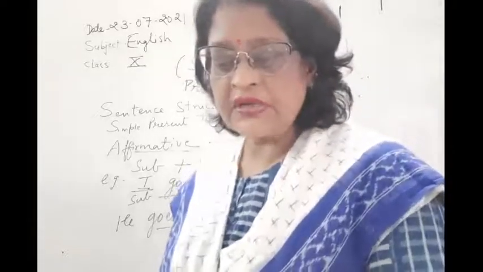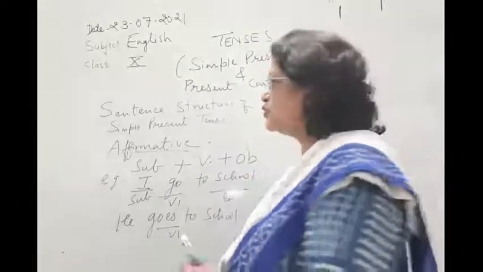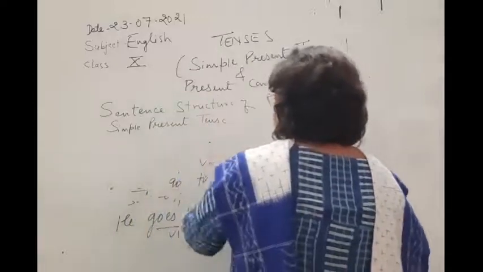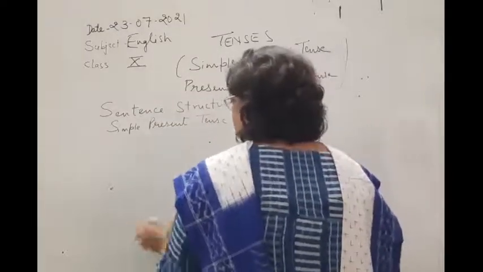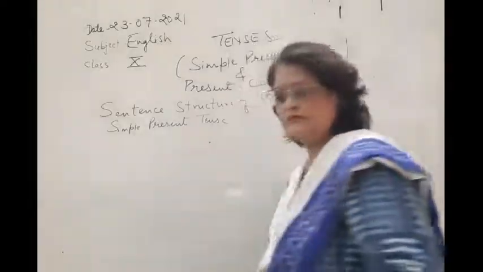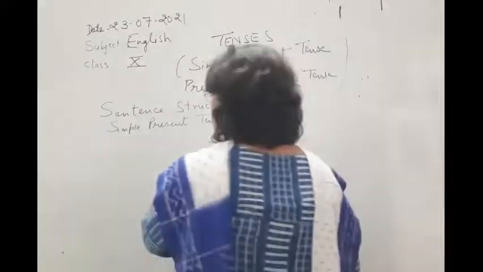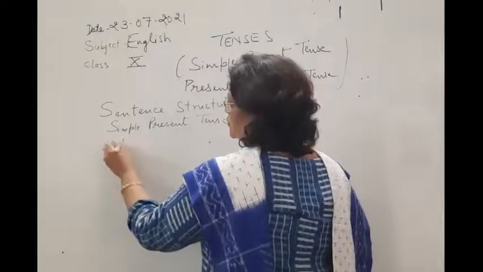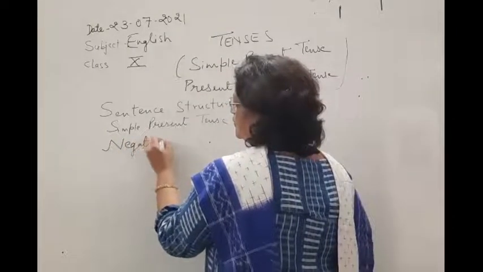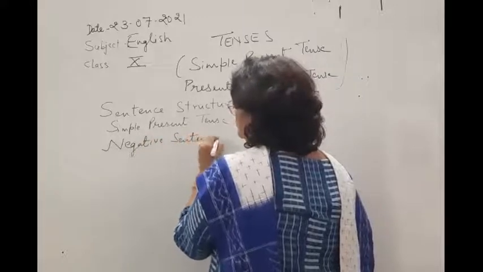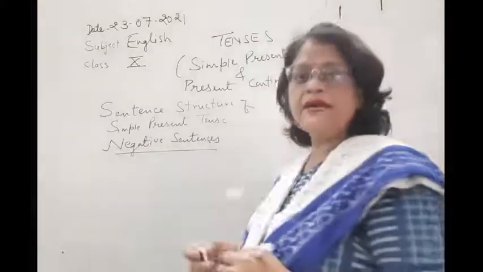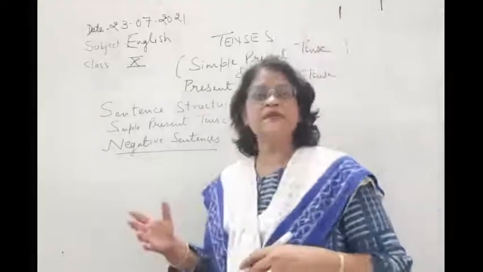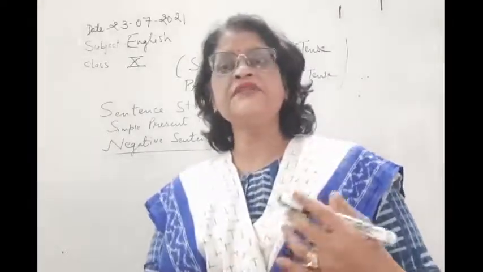Now we will come to negative sentences. First of all, children, let me revise two important points: what are subject and object.